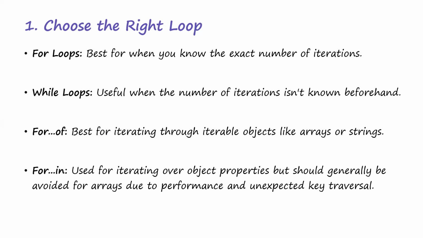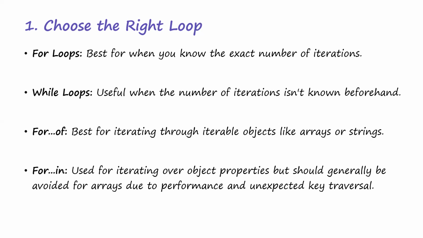For in is used for iterating over object properties, but should generally be avoided for arrays due to performance and unexpected key traversal. I don't know how I can explain this now because we haven't talked about arrays.